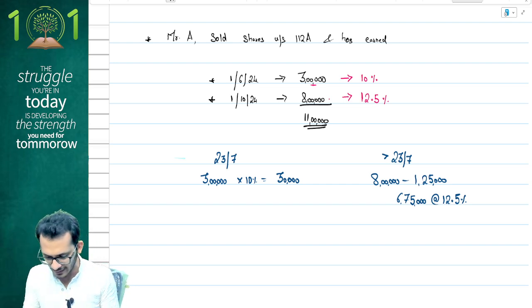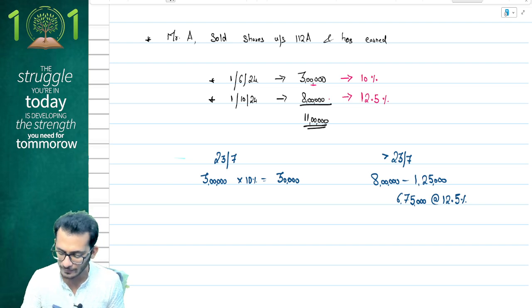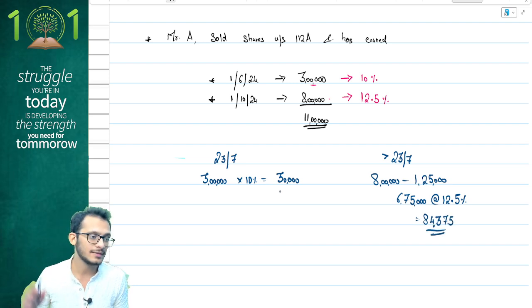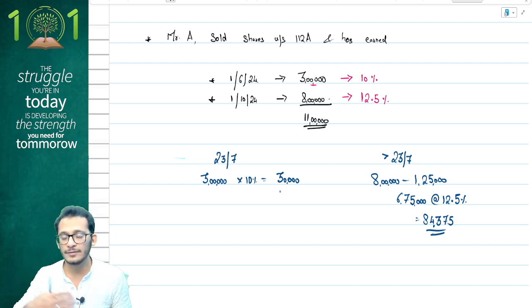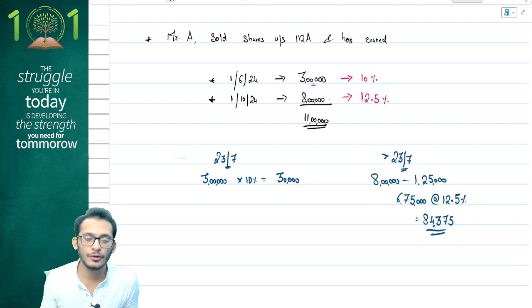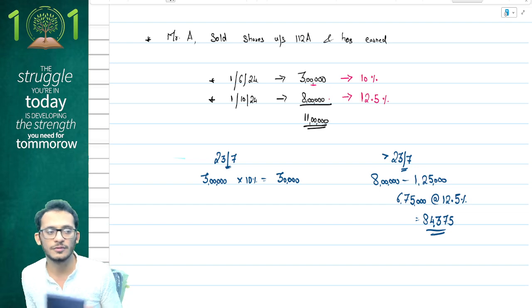How much is it? Help me out here quickly. Yes, 6,75,000 into 12.5% is going to give you 84,375. This is what would be the final tax. The left side and the right side will get added together, and this is what the final taxes will be. Now again, this is purely my recommendation because nowhere any clarification is given, and therefore you are eligible to use whatever is most beneficial to you.